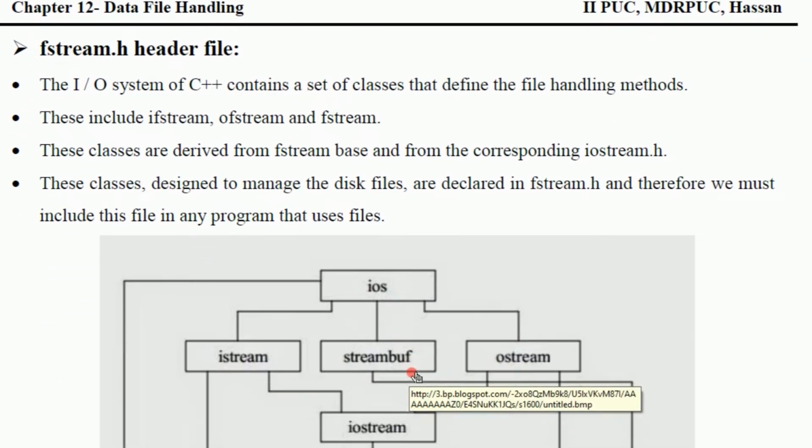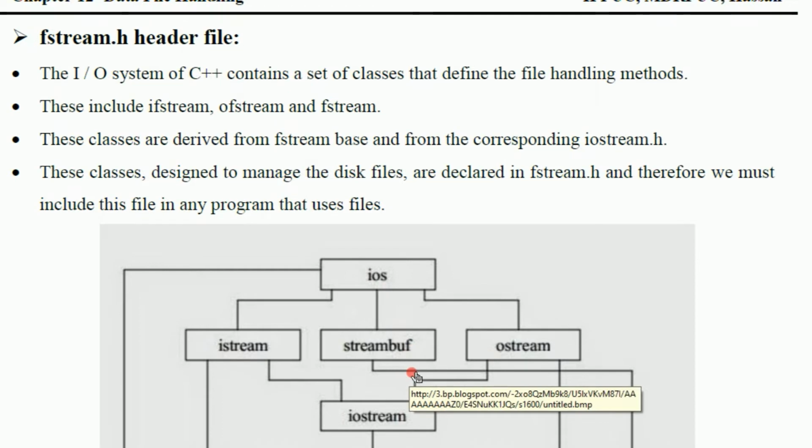Next, the fstream.h header file. The I/O system of C++ contains a set of classes that define the file handling methods. As I said, fstream.h is specially for file management. We can read the information from the file, and we can write onto the file by using fstream.h. So fstream.h includes ifstream, ofstream, and fstream. There are three stream classes: ifstream, ofstream, and fstream.